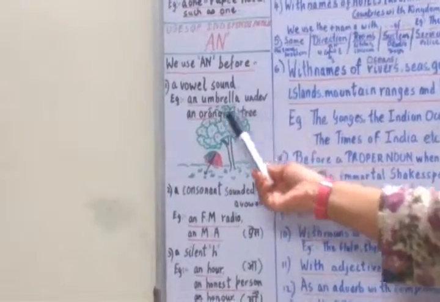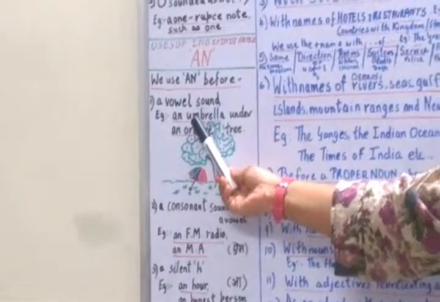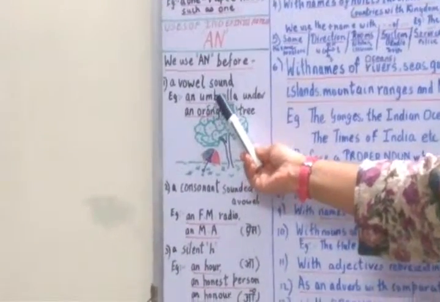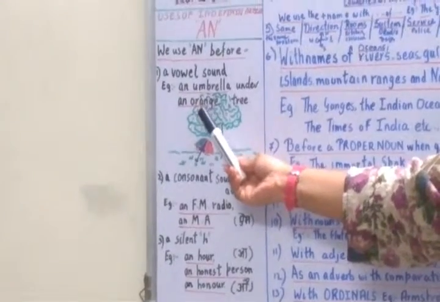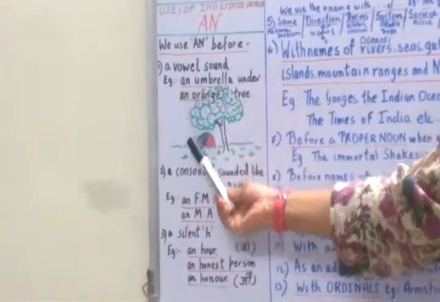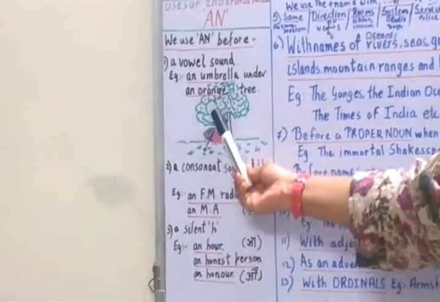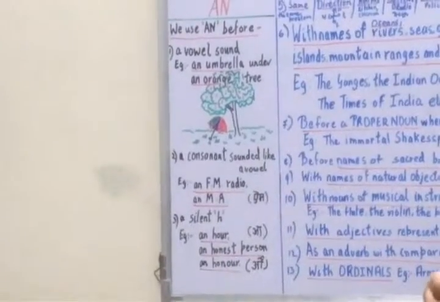Here we use an. U is coming under the vowel sound and O is coming under the vowel sound. So we have to add an before it. You can see the umbrella over here, an umbrella and an orange tree. Now let us see the other exceptions.